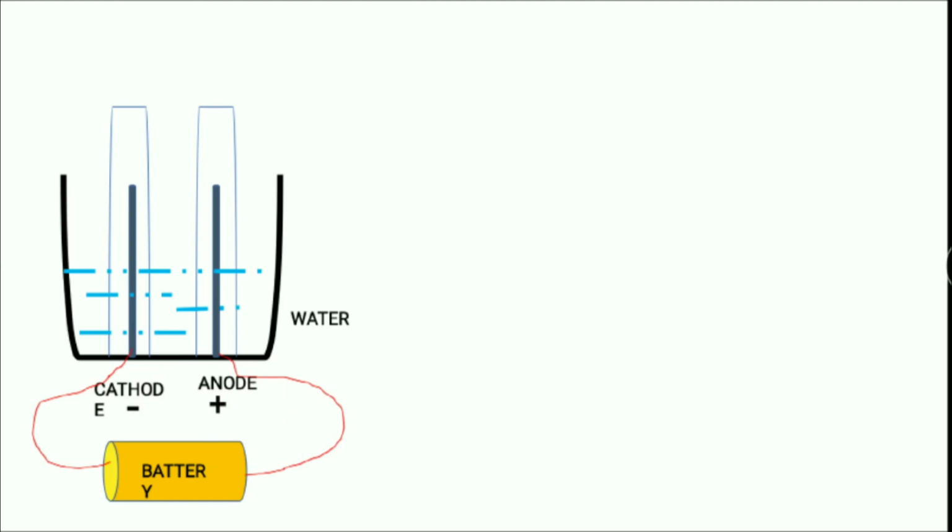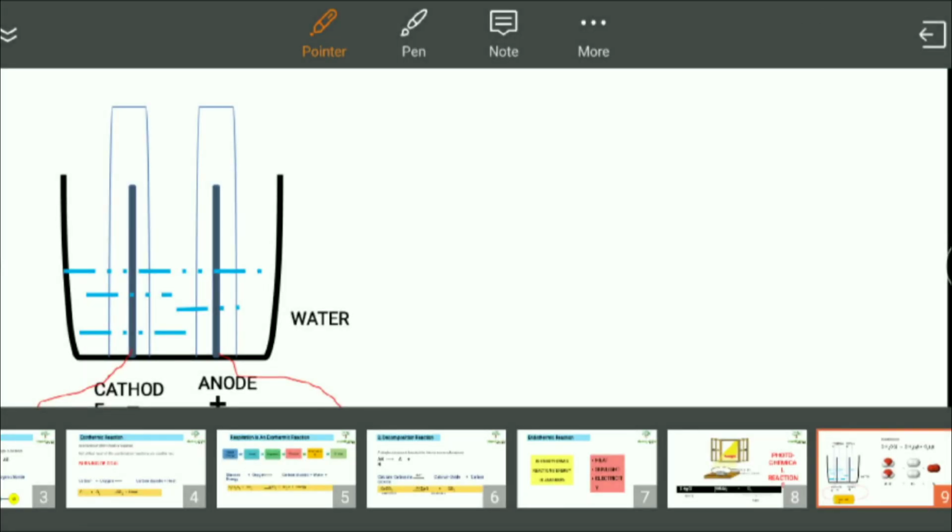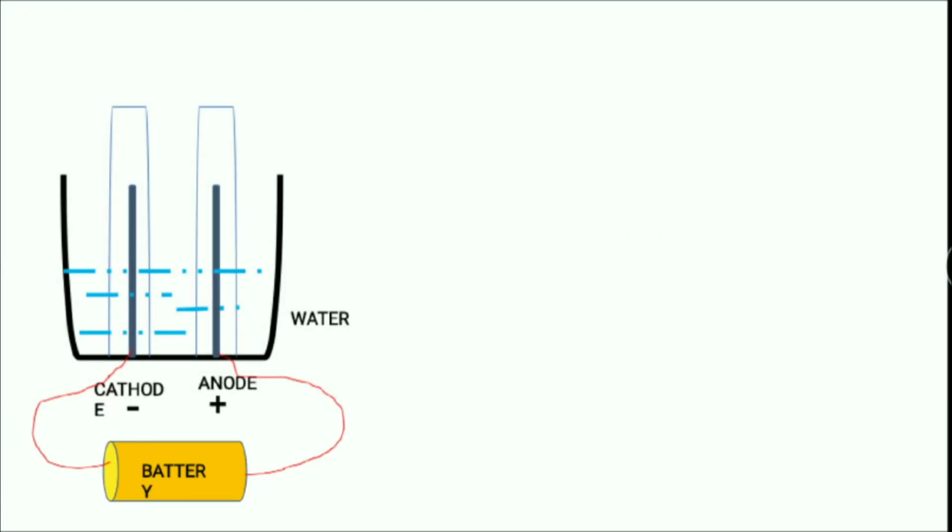Now we will take two test tubes and in the test tubes we will take some water and we will invert them on both the electrodes, on the anode as well as on the cathode, and we will start the flow of electricity.